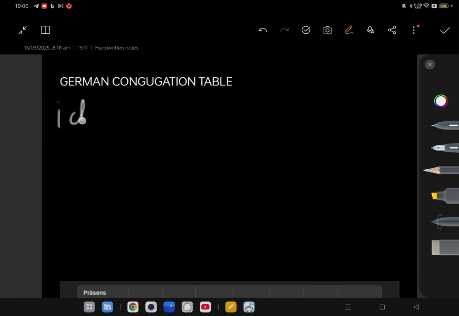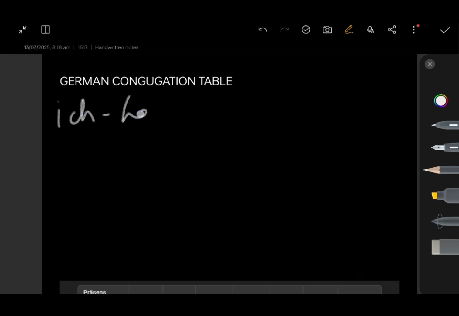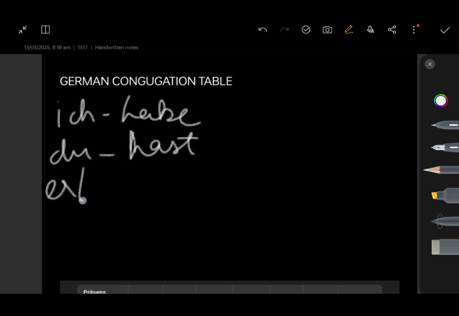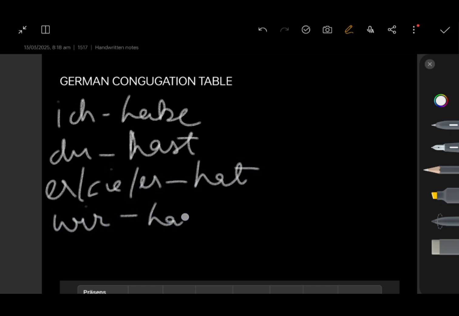Let me take the example of haben. Ich habe. Don't mind my handwriting, please. Er, sie, es hat, wir haben, ihr habt, sie haben.